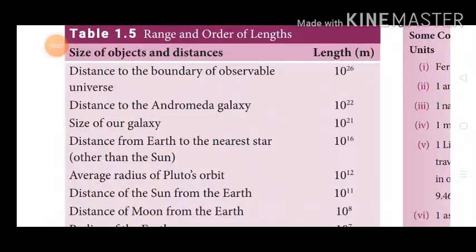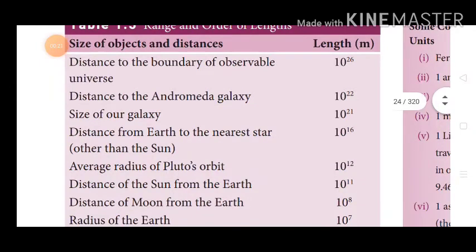Today's class starts with table 1.5, which is range and order of lengths, size of objects and distances. The actual values of the longest distances and sizes of objects, and the smallest distances and diameters, are given in table 1.5.